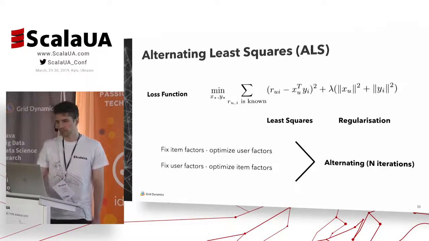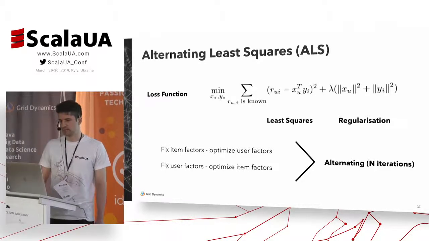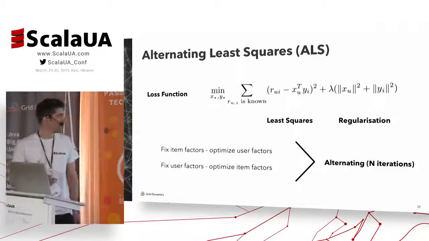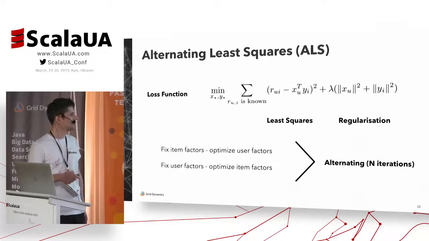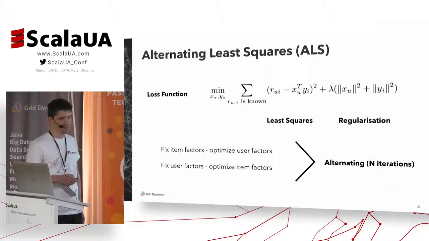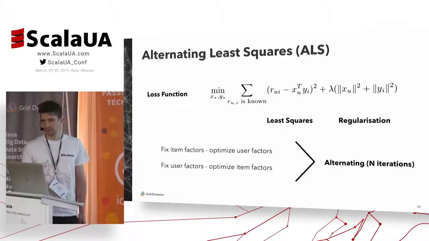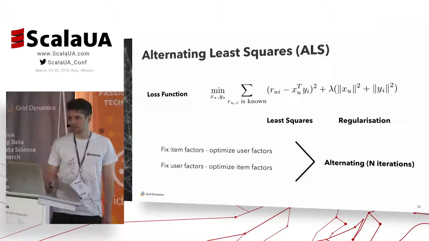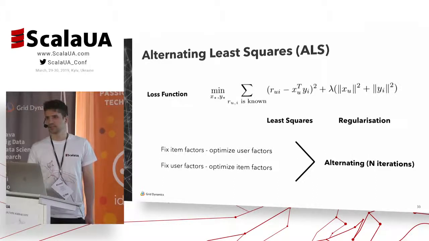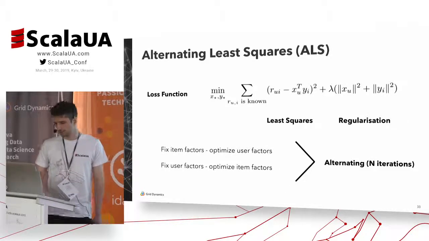I want to leave technical details behind, but in a nutshell, we construct a loss function over the ratings which we know, and then iteratively minimize it. An important detail here is that the factors provided by ALS have no interpretation or explanation. They are just numbers, some mathematical abstraction. So don't try to understand them, you will fail.